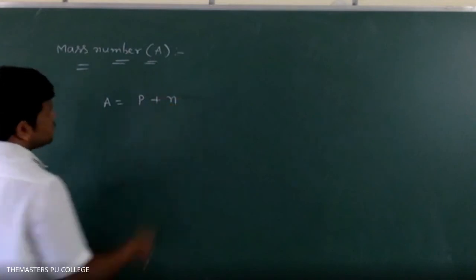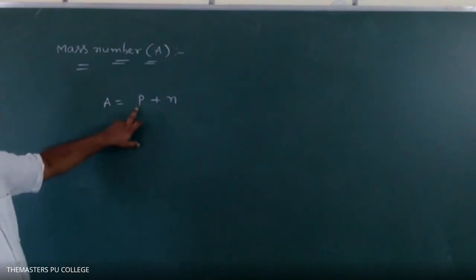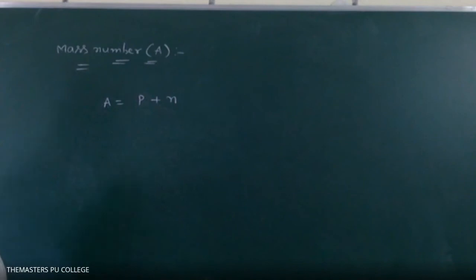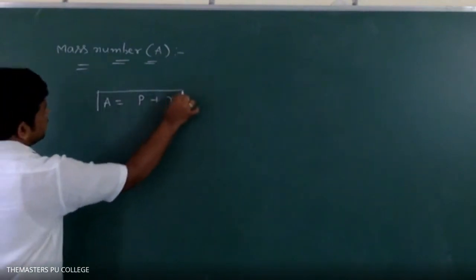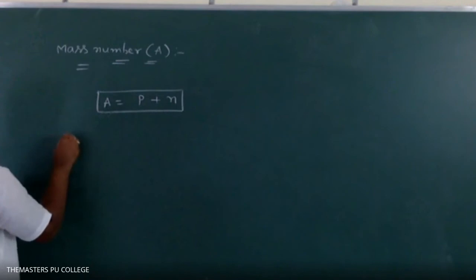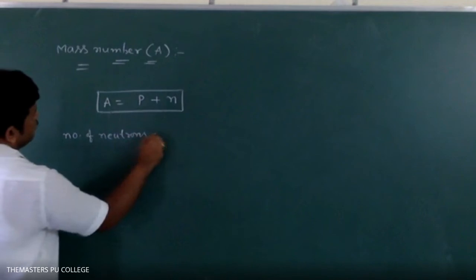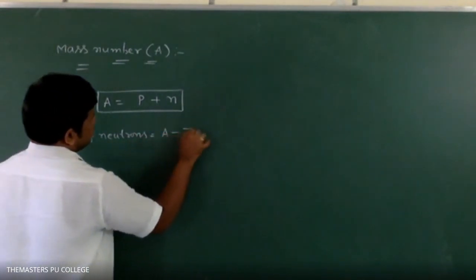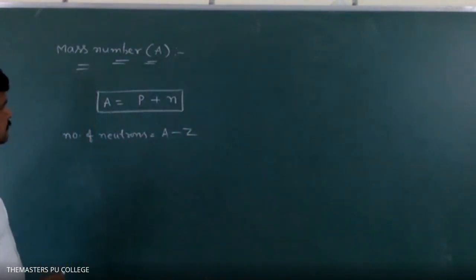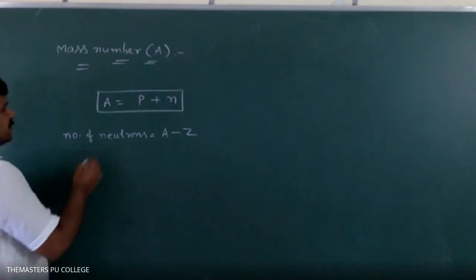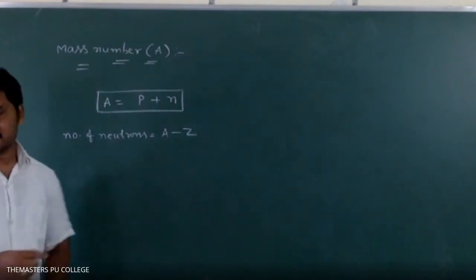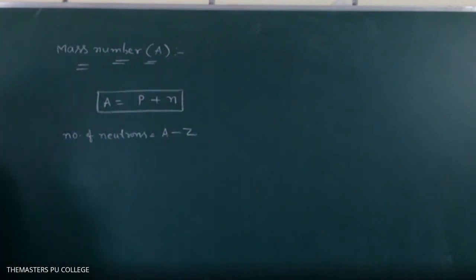P plus N. What is P? Protons. N is neutrons. Okay? The formula: A is equal to P plus N. Number of neutrons is equal to A minus Z. That is mass number minus number of protons.